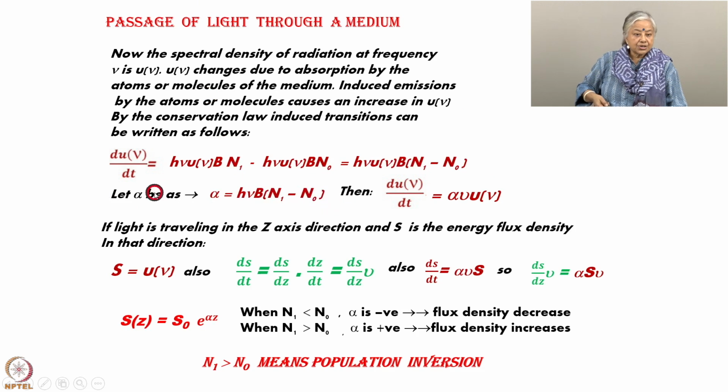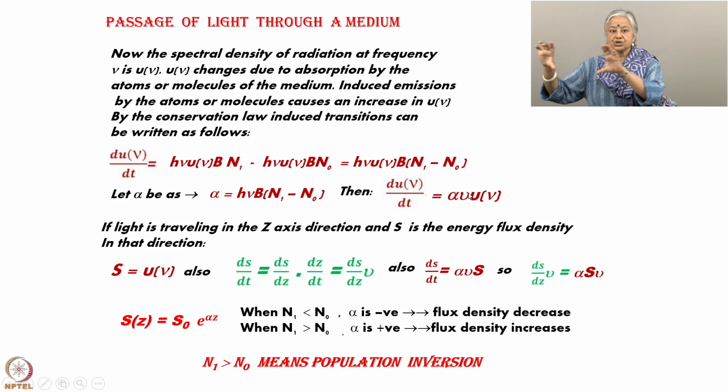Then you can write u nu as follows. Okay. So, I have introduced a new term. If you just plug in this alpha here, it gives you the value of u nu, but I have just introduced a new term, that is v. That is v here, which is the velocity in the direction in which all this flux is moving. I interchange the words flux and spectral energy density. They are both more or less the same.